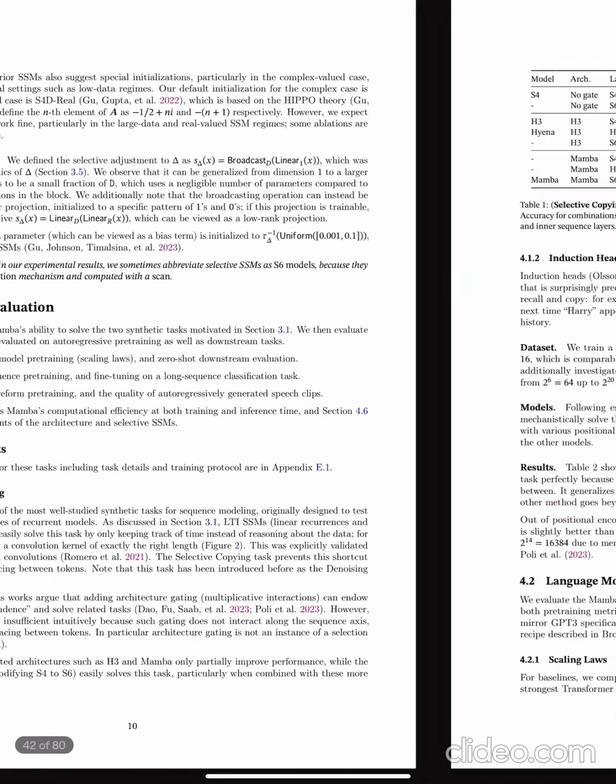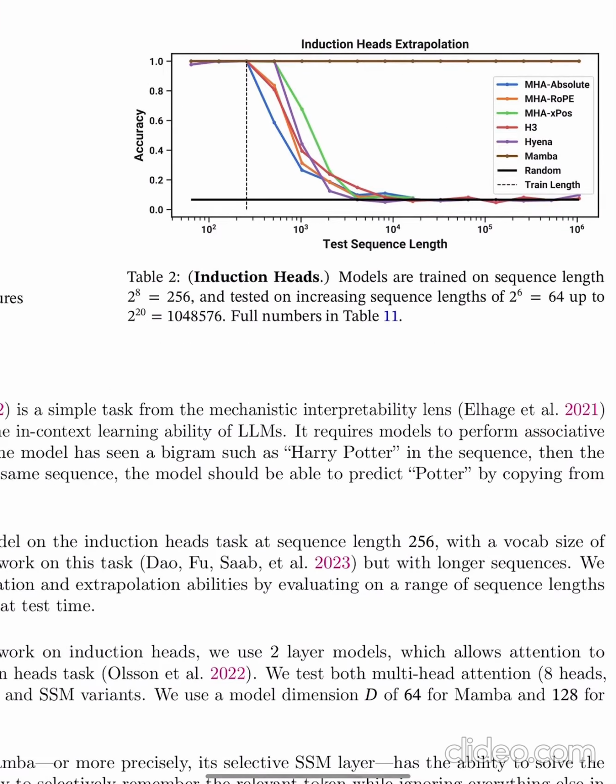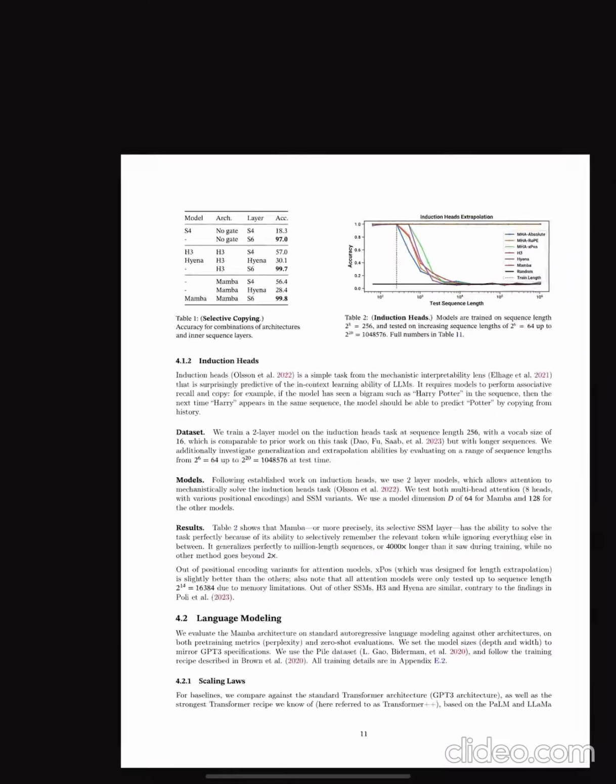We can also talk about some of the results from Mamba, which have been highly promising. If we look at its induction head extrapolation over time, Mamba beats every other model, including MHA, H3 or Hungry Hungry Hippos, and Hyena. Even as sequence length grows to 10 to the 6th, Mamba stays at almost 100% accuracy.